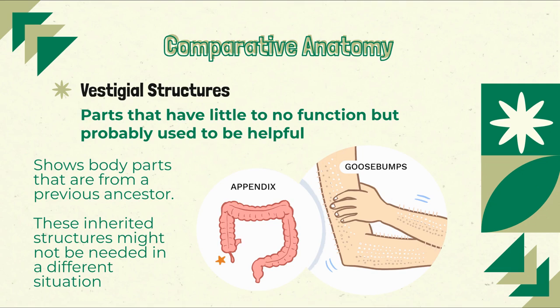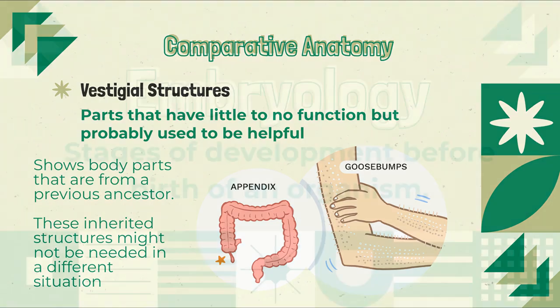Goosebumps are another example, which were used as a defense mechanism that caused our hair to puff out and make us look bigger. Now that we don't have as many predators, this structure isn't as useful anymore. Another example that you may be more familiar with is our tonsils. Tonsils are a vestigial structure that help fight off bacteria that can enter through the nose and mouth. Due to the increase in modern medicine, tonsils can be removed and a person can still live normally.